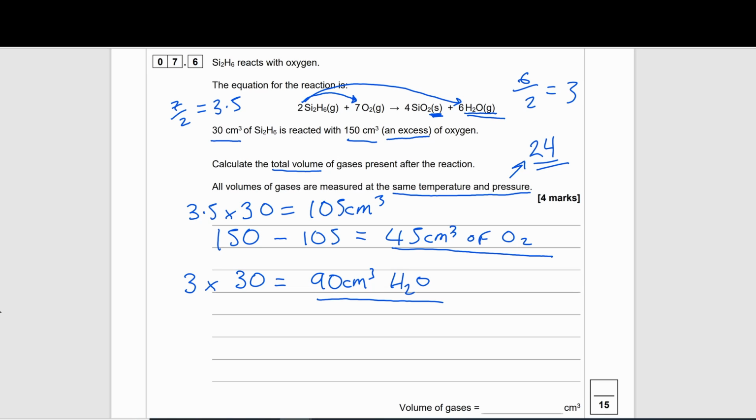So what's left to do then is to find the total volume, which is adding them up. So that'll be 45 plus 90, which will give us 135 centimeter cubed. The other way in which we could calculate this and still get to a value of 135 is by using our equation for moles or volume of gases. And that would require us to use this value of 24 using this equation also, which is volume equals moles multiplied by 24.